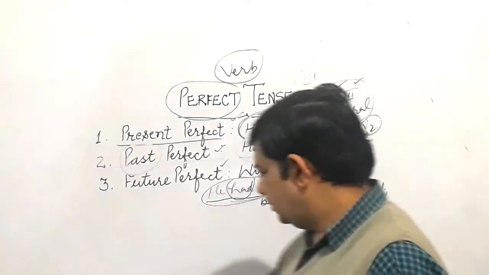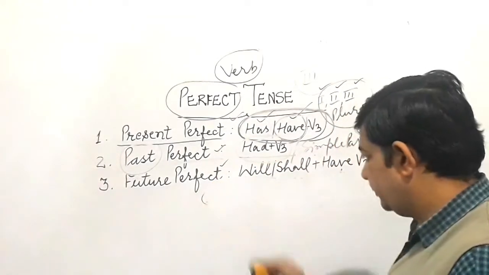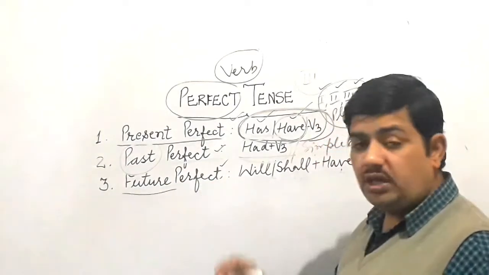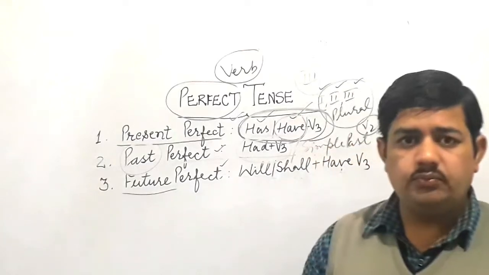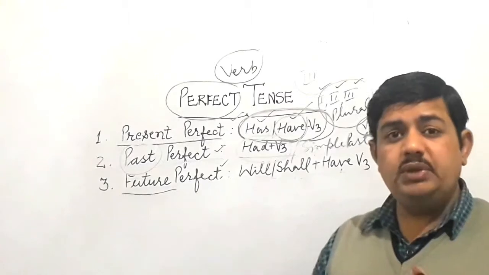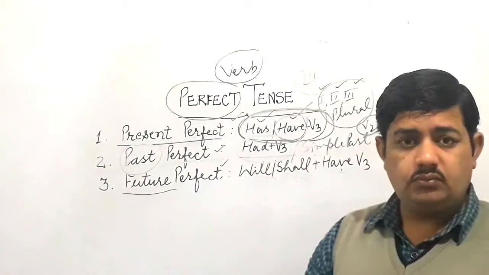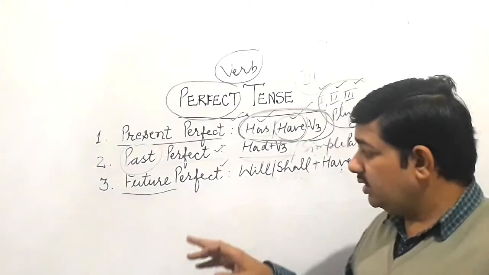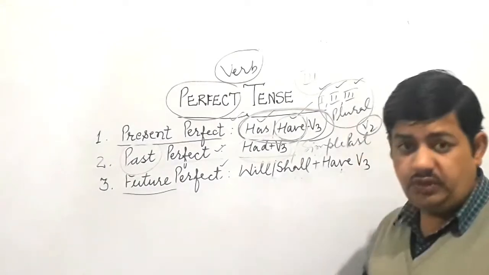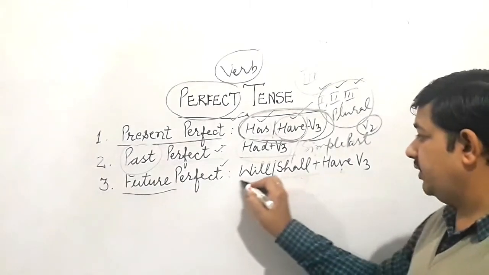So next, children, it is future perfect. See, from the word future, it means you are talking about a kind of activity which is supposed to be completed in the future, which is thought to be completed in the future. So there also we have to make some kind of statement with the help of such differences.